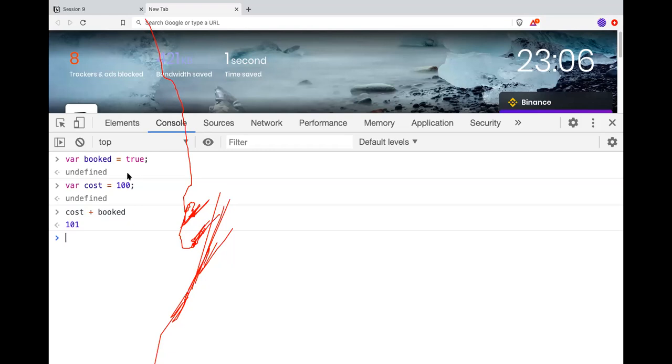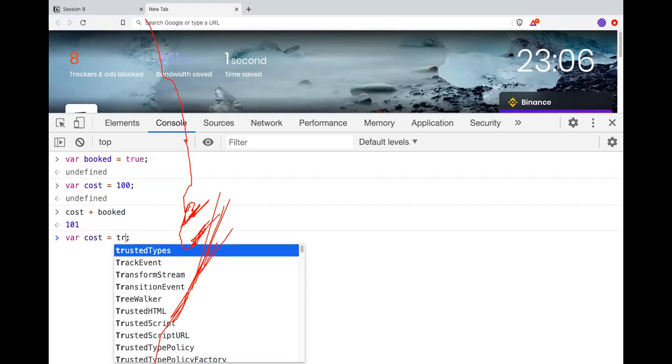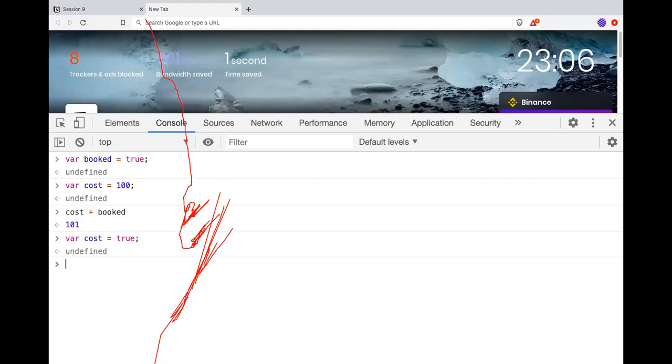So by default, whenever we do a mathematical or arithmetic operation, if the boolean is true, it will convert into a number. Booleans are always 0 and 1, right? So true will be converted into a 1, and that is why you are seeing this 101. Is it clear? Yes, sir.